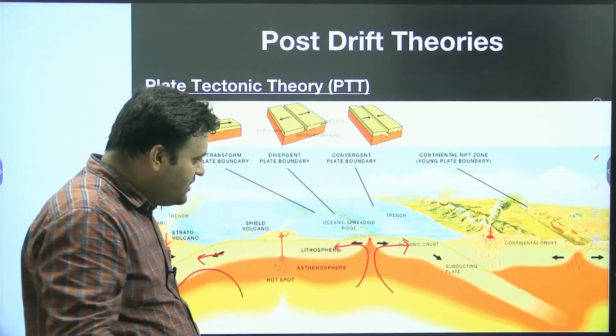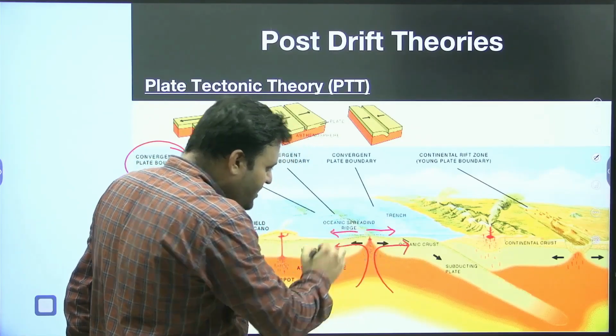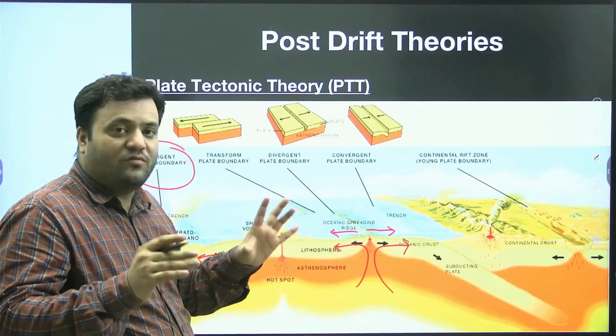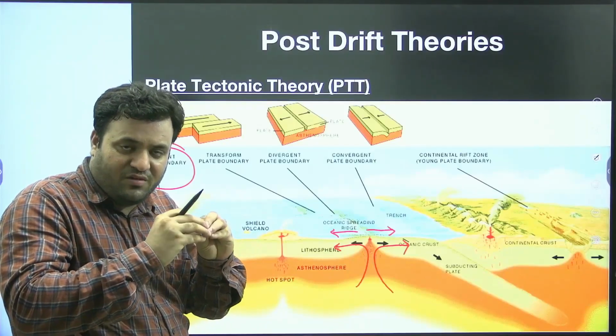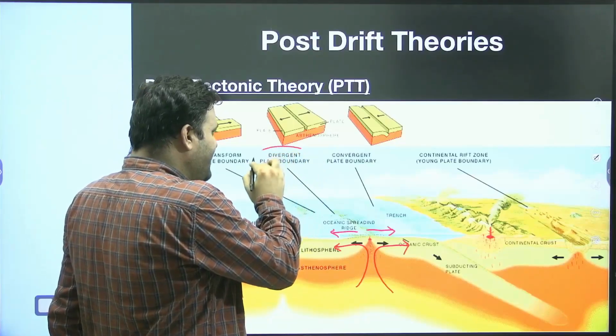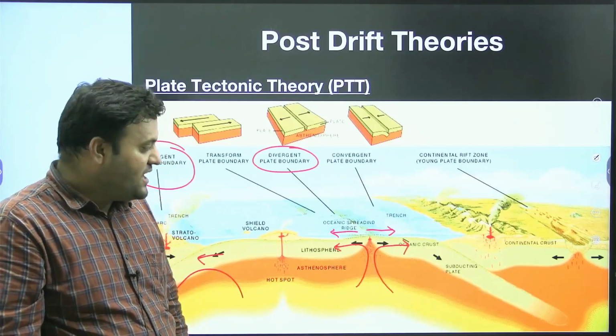That means these two plates, whether oceanic, continental, or either of them, are moving away from each other. When we have a movement which is moving away from each other, that will be known as a divergent plate boundary.